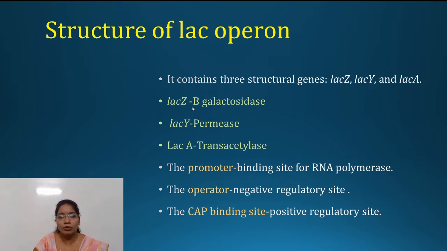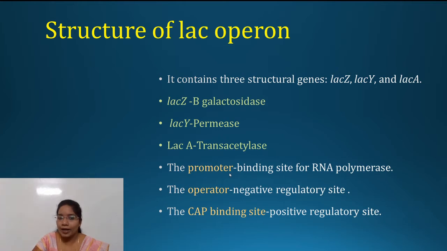Lac-Z controls synthesis of beta-galactosidase, lac-Y controls synthesis of permease, and lac-A controls synthesis of trans-acetylase. In addition to that, this operon also contains a promoter, an operator and a CAP binding site.